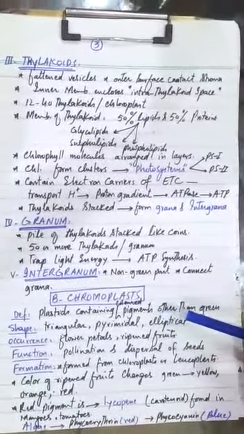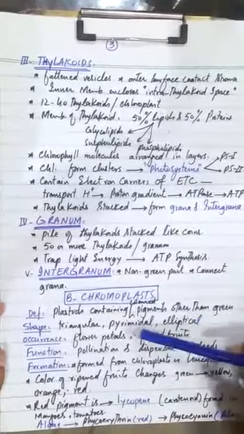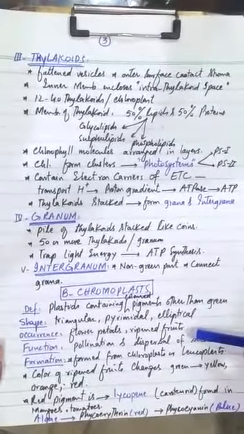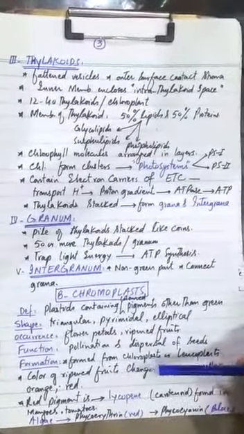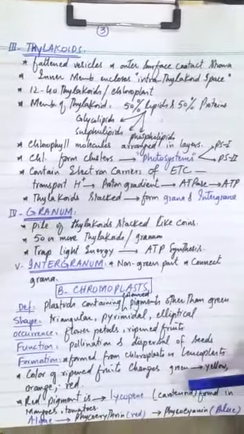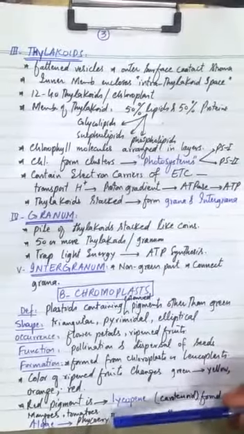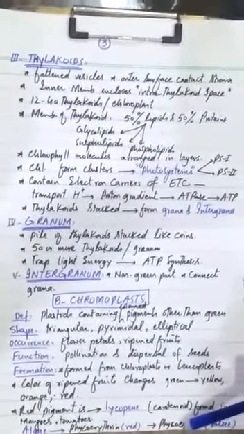The second type of plastids are chromoplasts. These are plastids which contain pigments other than green. Their shape is triangular, pyramidal, or elliptical. They occur in flower petals and ripened fruits, and they help in pollination and dispersal of seeds. They are formed from chloroplasts or leucoplasts. The color of ripened fruits changes from green to yellow, orange, and red. The red pigment present in the chromoplast is lycopene, which belongs to the carotenoid family, and it is mostly present in mangoes and tomatoes. In algae, the red pigment is phycoerythrin, and the blue pigment is known as phycocyanin.